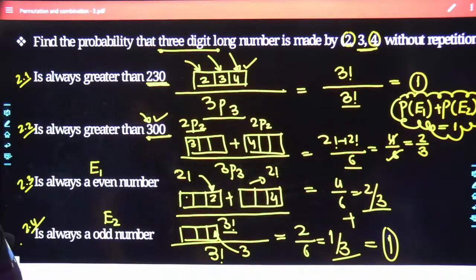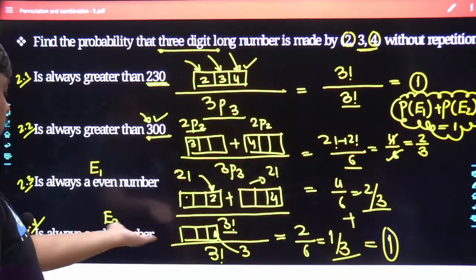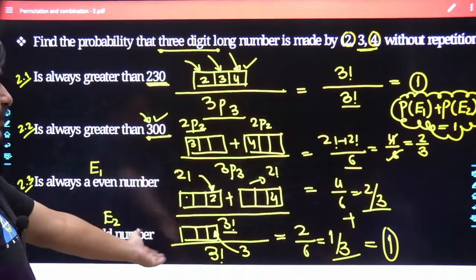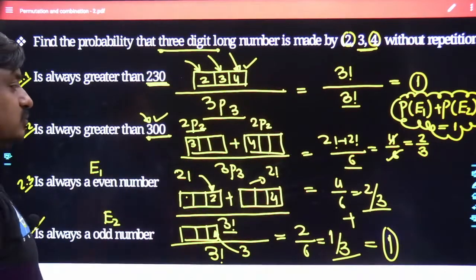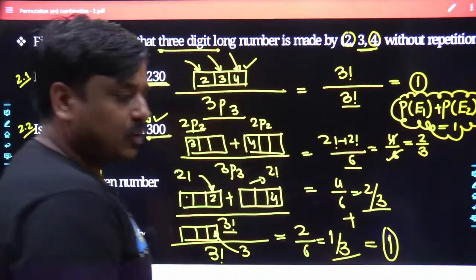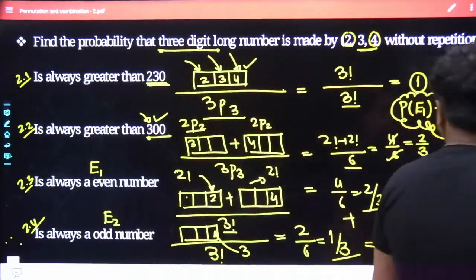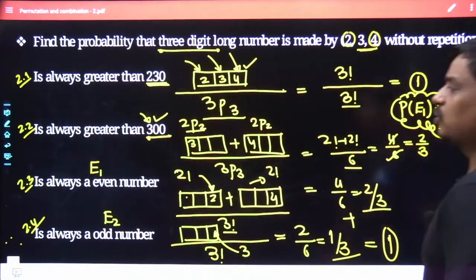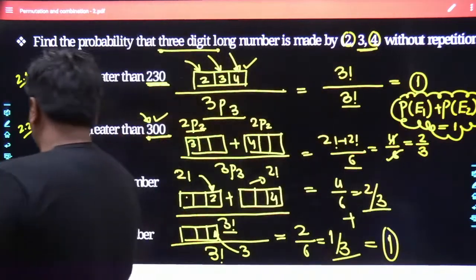So even if you are not calculating in the traditional way, you could have subtracted 2 by 3 from 1. You could have got the answer as 1 upon 3. Till this point, I don't find that any of the students would have any sort of doubt. This has been 2.4.